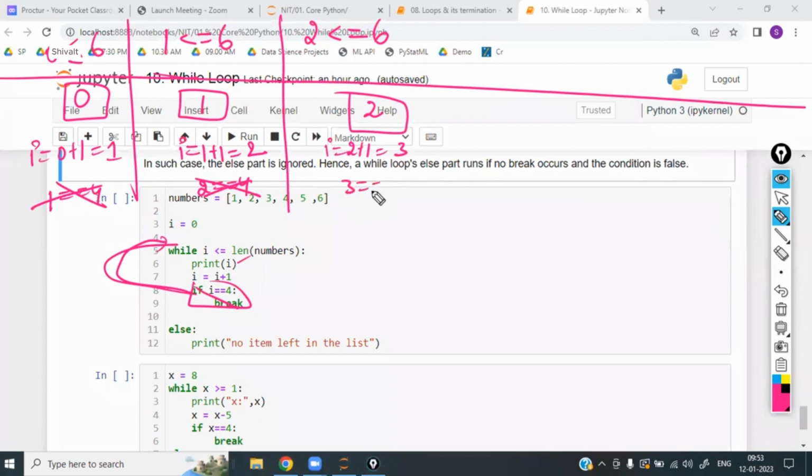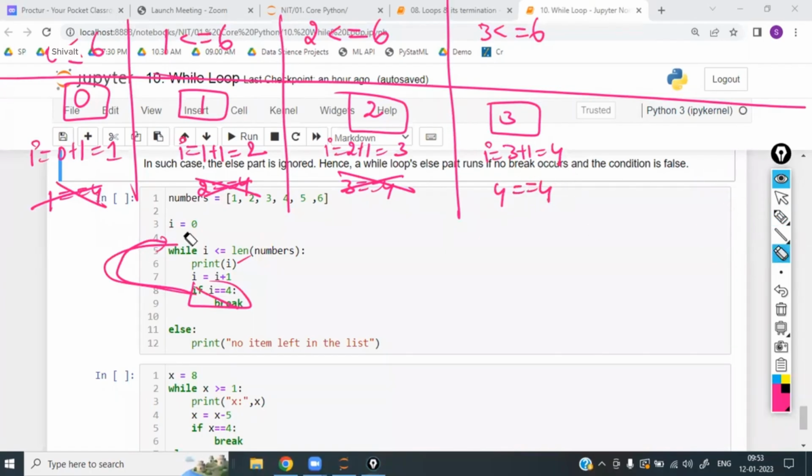Now 3 is equal to 4? No, again the condition failed. Next, 3 is less than or equal to 6. Again, print the 3 value. Now I is equal to 3 plus 1, which is equal to 4. Next, 4 is equal to 4.